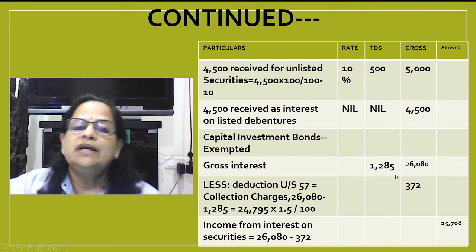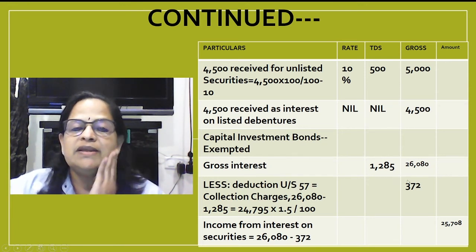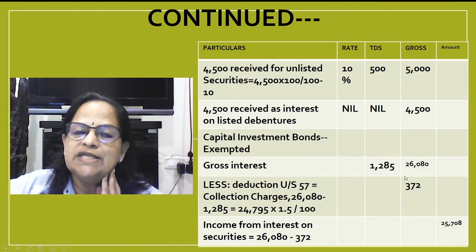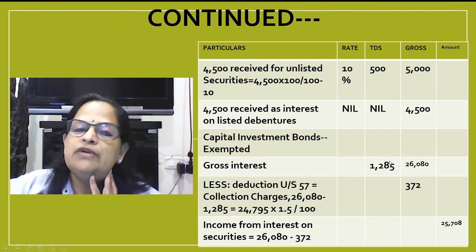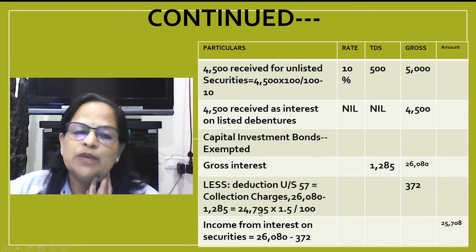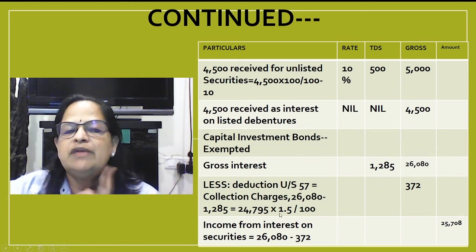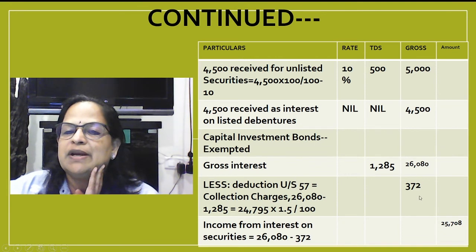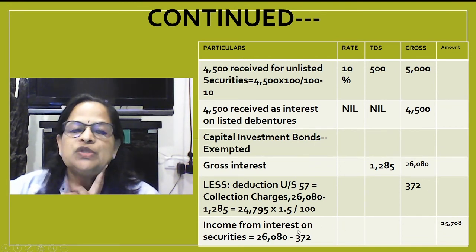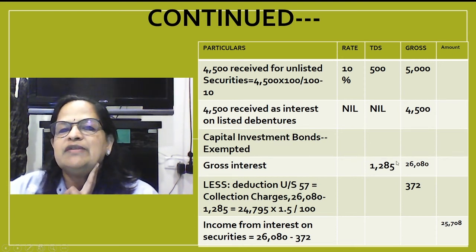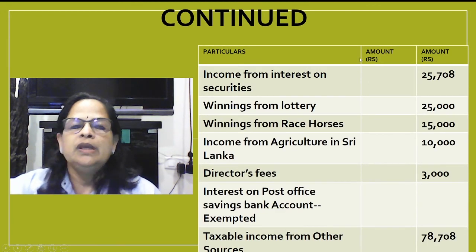From this, 1.5% the bank is charging as collection charges. So how will you calculate? 26,080, in that the TDS value is 1,285. That is not getting to the bank, the government is getting that, so we have to reduce that value. So you will get 24,795 into 1.5 divided by 100. That is 372. So income from interest on securities, 26,080 minus 372, you will get 25,708.